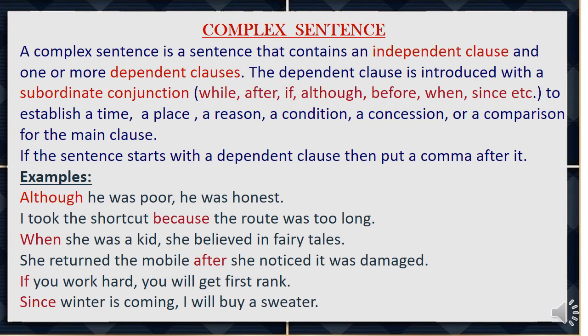Then next example. Since winter is coming, I will buy a sweater. Since winter is coming is a dependent clause and I will buy a sweater is an independent clause, or a main clause. This dependent clause is started with a subordinate conjunction, since, and is depending on the main clause, I will buy a sweater. So we can call it a complex sentence. Since winter is coming, I will buy a sweater.